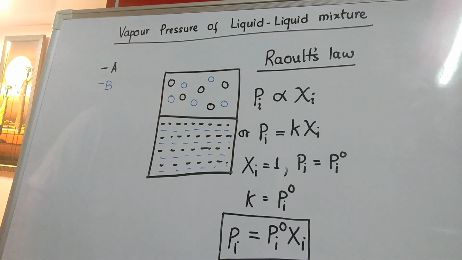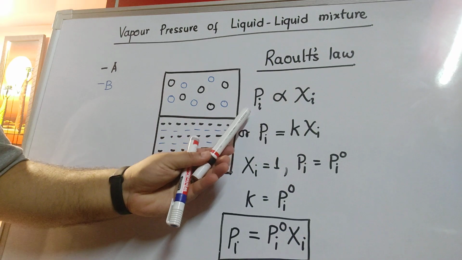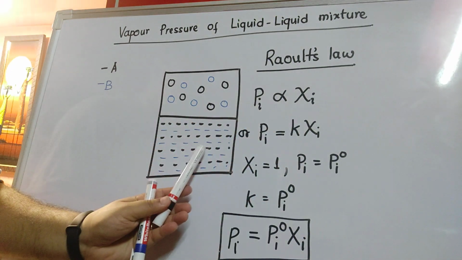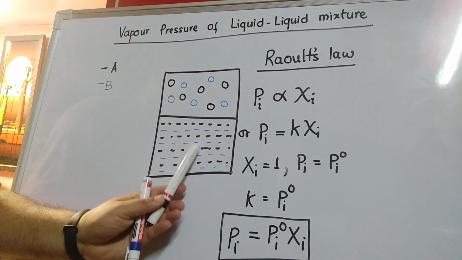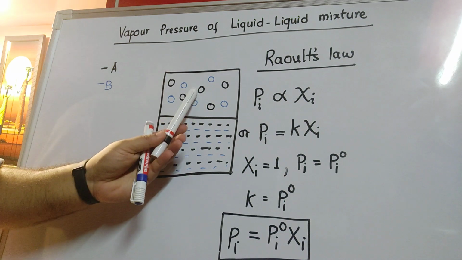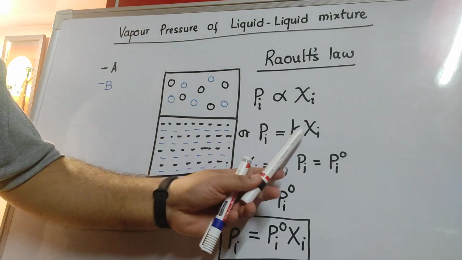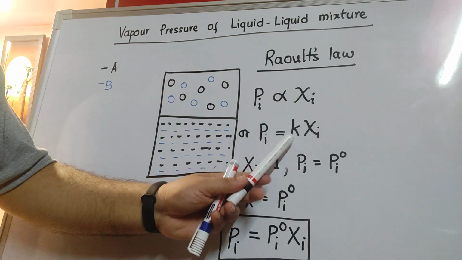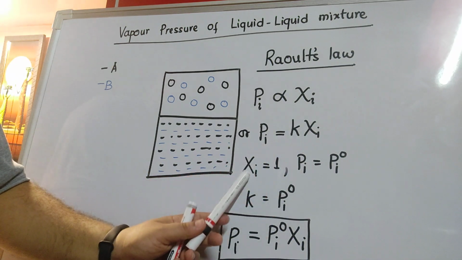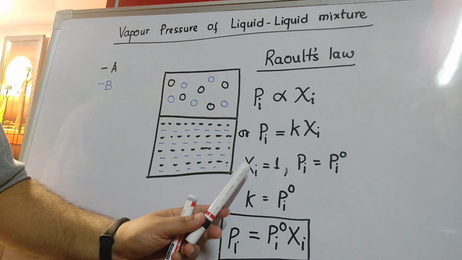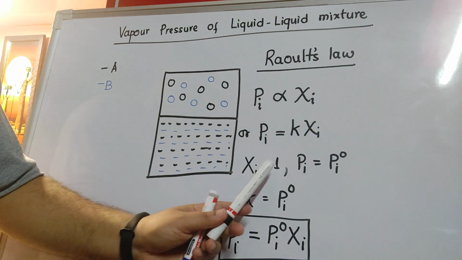I hope it is clear. Again I am repeating, from Raoult's law we say that the greater the mole fraction of a particular component in the liquid phase, the higher will be its partial pressure above the surface of the liquid. This is the mathematical expression, and to get the value of K, I have set the condition when the liquid is present alone, that is Xi is equal to 1.